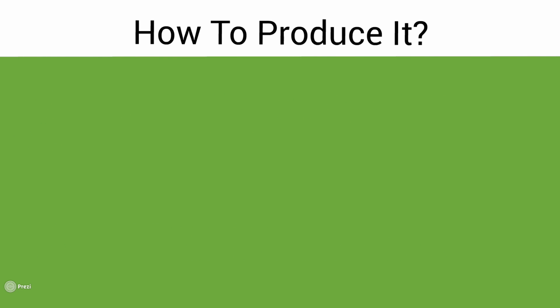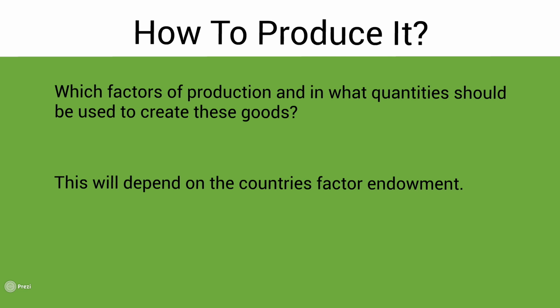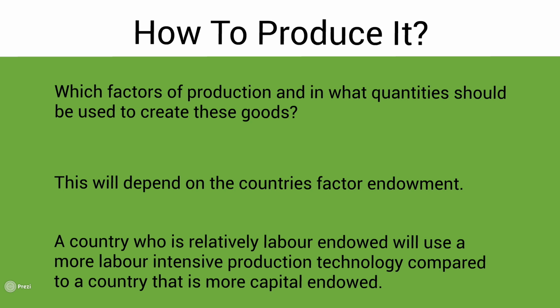The next part of the economic problem is how to produce these goods and services. Which factors of production will be used, and in what quantity should these factors of production be used to create these goods? This will depend on the country's factor endowment. A country who is relatively labour endowed will use a more labour intensive production technology compared to a country that is more capital endowed. This is because they are endowed with more labour, which means that labour is relatively cheap compared to capital and will therefore be used more intensively in the production process.